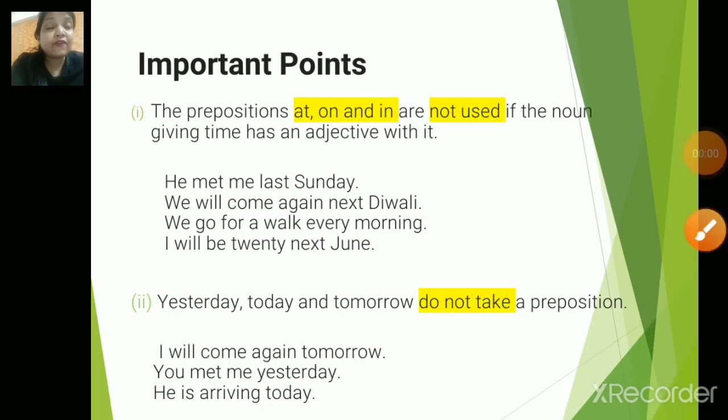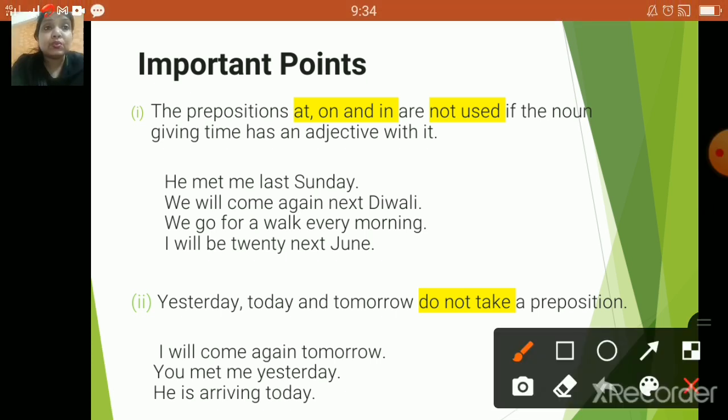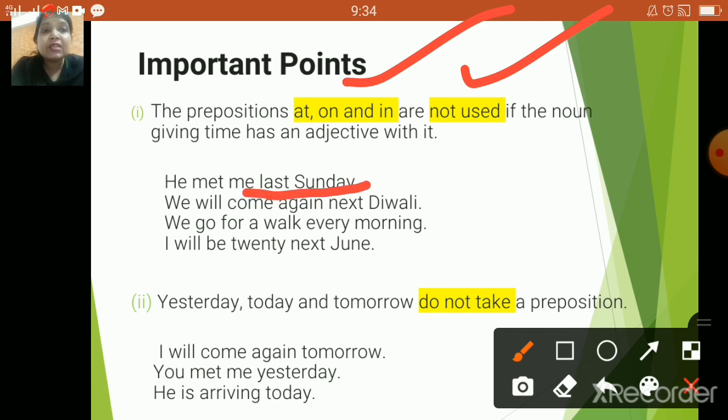Now children, these are a few important points. Make sure that you note down these points. The prepositions at, on and in are not used when the noun giving time has an adjective with it. Now let us check a few sentences. He met me last Sunday. Which Sunday, children? Last Sunday. So that is the reason we won't be using a preposition.